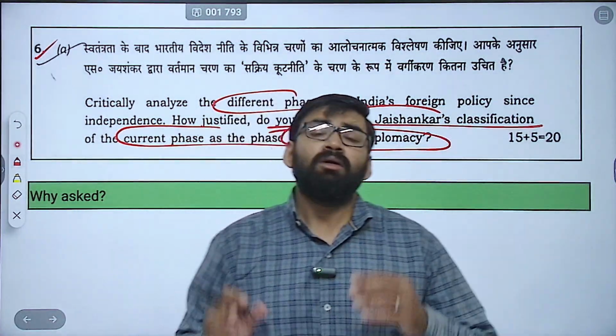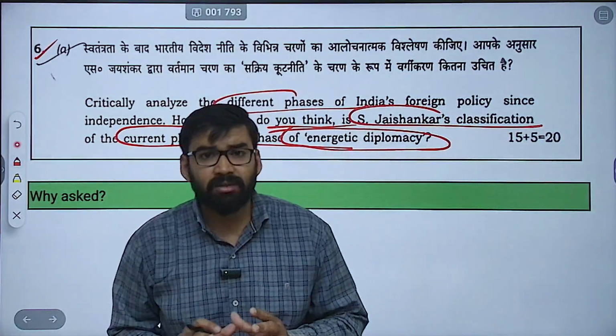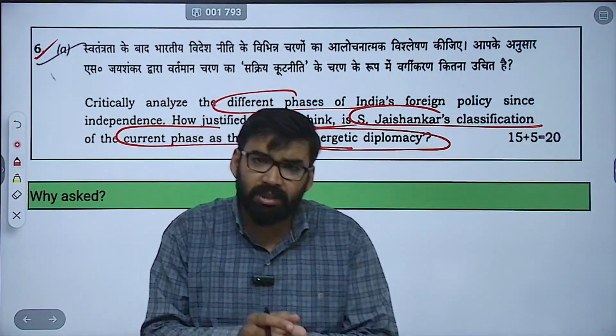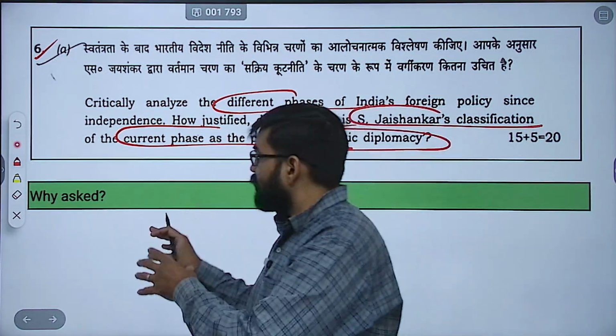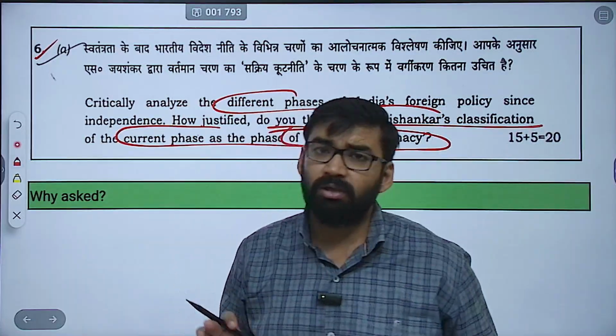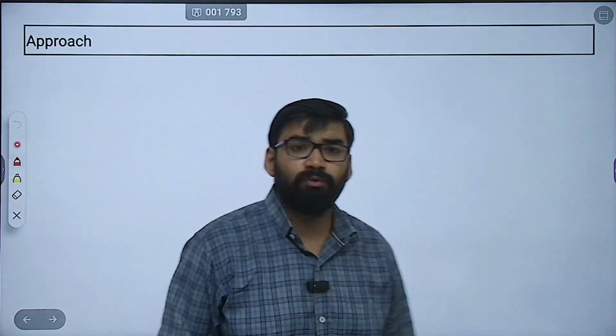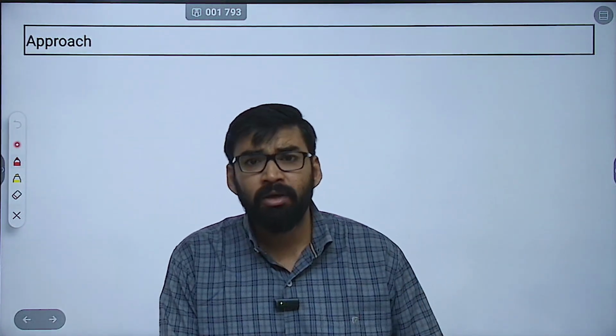Now, first of all, why is this question asked? This question tests the understanding of the evolution, motivation and current thrust of India's foreign policy. Now, what should be the approach? How will you write the introduction?